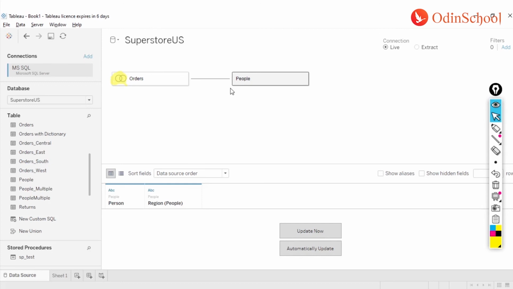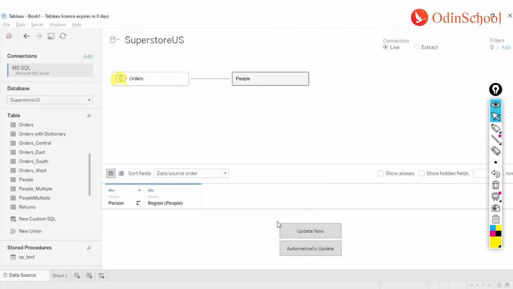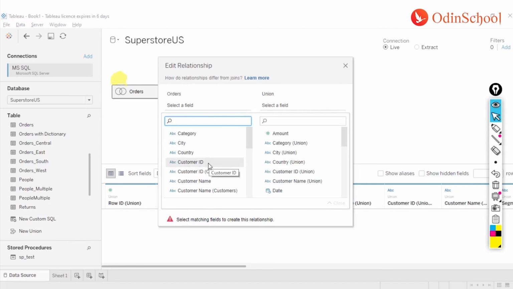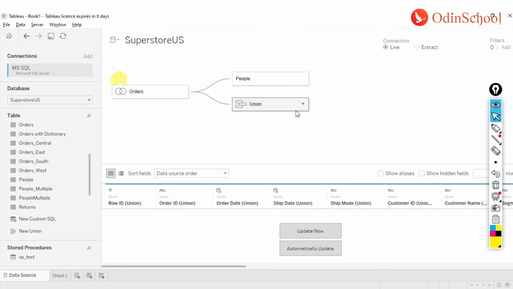Now we can also perform the relationships using a combination of unions and joins as well, in the same way the way we did for our physical connection. Now if I drop a union over here, I'll again be asked for what should be your table values, and I'll just add this. And if I say okay, here it asks me for what it should be. So I'm establishing a connection based on the customer ID and customer ID over here. It's just taking a few moments to connect, and if I close it, you see I have a union connection established.